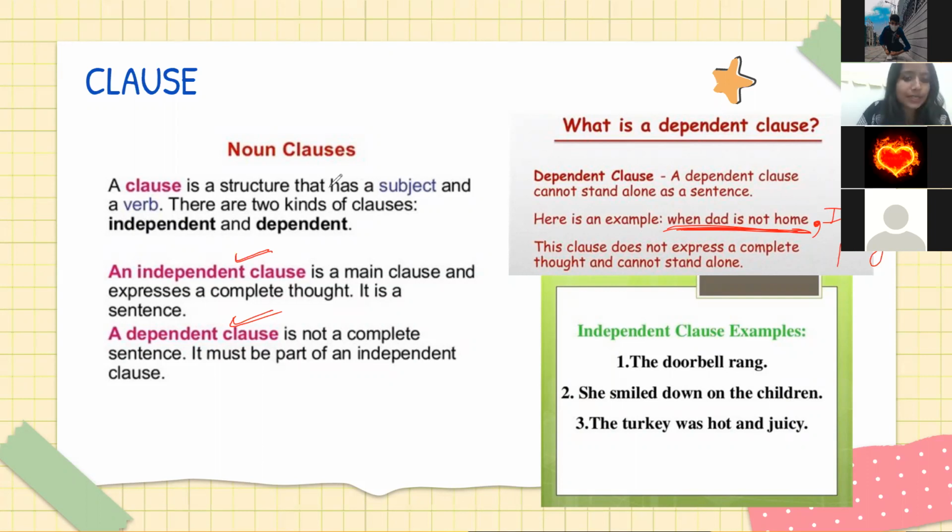Now is it a complete sentence? Yes, ma'am. Okay, अगर मैं लिखूं I go to play, इसको अकेले, if I'm writing this separately without when dad is not home, is this a complete sentence?